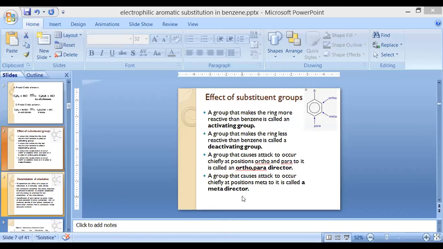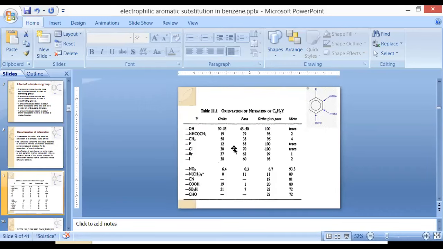Now what are these actual functional groups, and examples of functional groups that are ortho director, meta director or para director? These are the functional groups denoted here: hydroxyl, bicarbonate, methyl and all the halogen family, fluorine, chlorine, bromine and iodine.